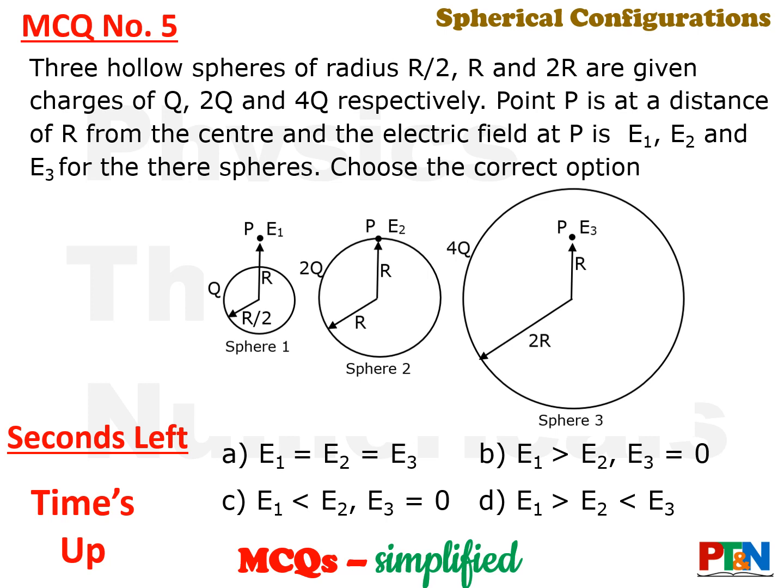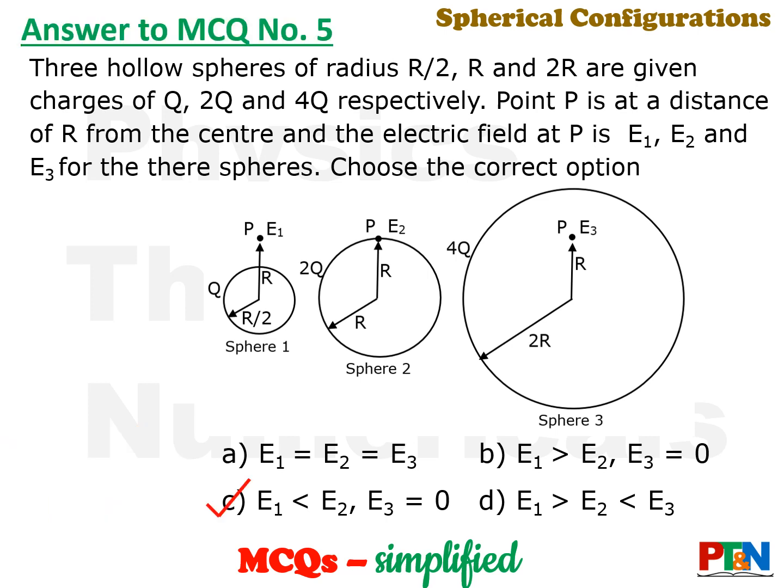Time's up. Let's see the answer. The answer is option C. What does it say? E2 is greater than E1 and E3 is 0. Let's understand. See this E3, that is, point P is inside the sphere. So E3 will be 0. There is no doubt about it. So your option will be either option B or C.